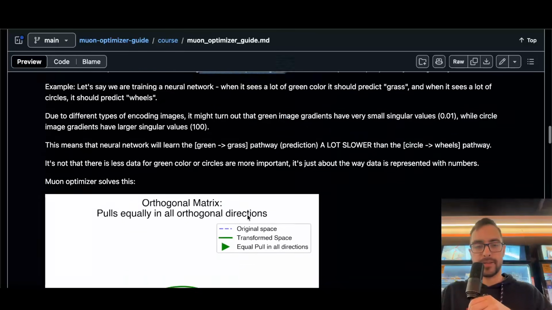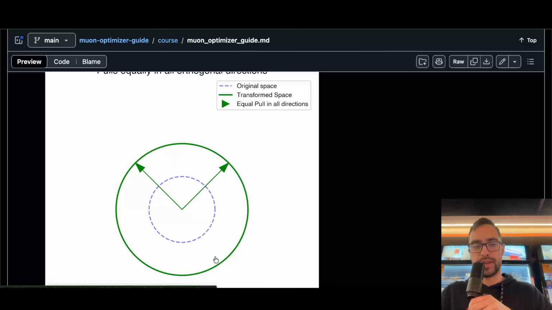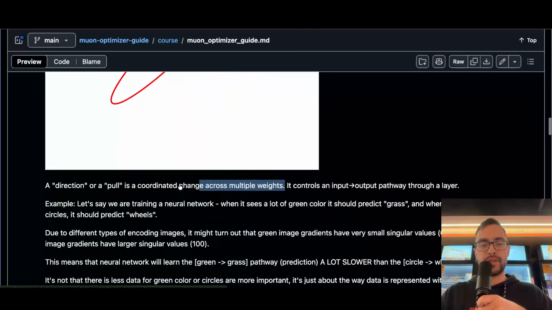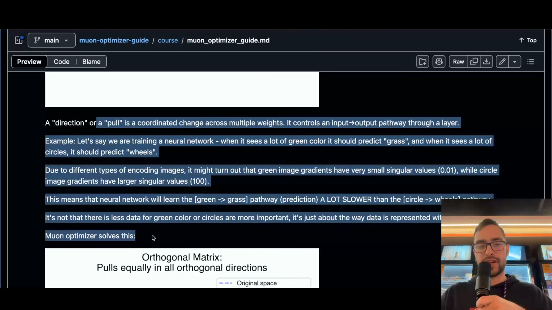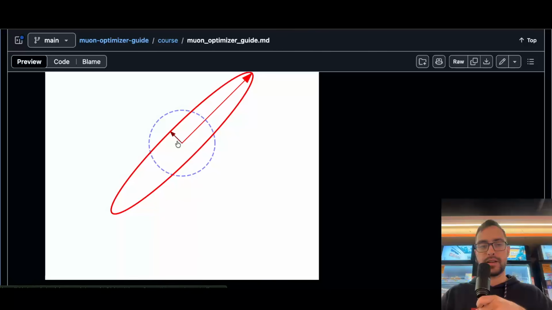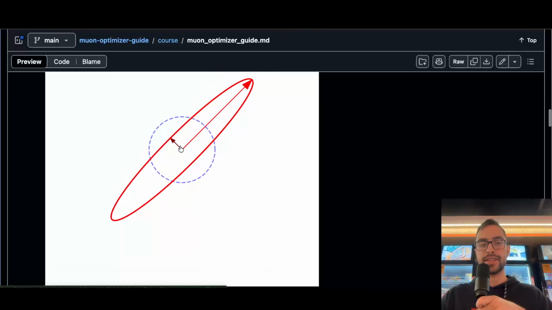So what Muon does is it equalizes all of the pulls, all of the directions learn equally fast. Now keep in mind, it doesn't mean that this grass-green direction is less important. It's not that gradients are telling us that this is a less important thing to learn. This small singular value is just because of the way we encode images, for example. Just because of the numbers we choose to encode images, those numbers can randomly turn out to have small singular values in this direction.